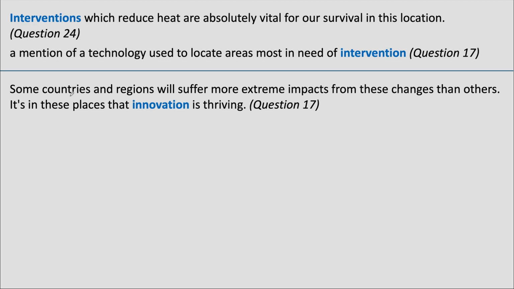Another useful word is intervention. Interventions are things that people do when there is a problem and they want to improve or solve it. For example, if a couple is having serious problems, family members may intervene and try to help. In this passage, we see this word in questions 17 and 24. Here, intervention simply means the actions or methods used to deal with climate change and its effects. So, whenever you see the word intervention, think of actions taken to solve a problem.